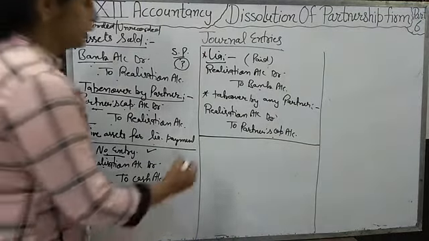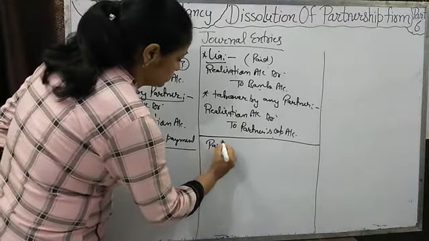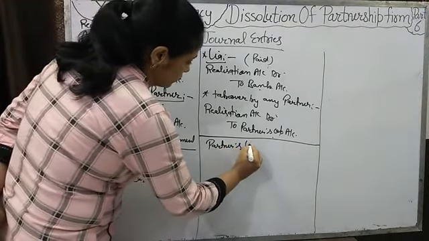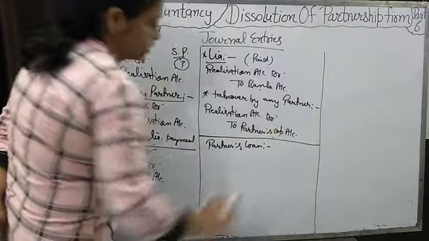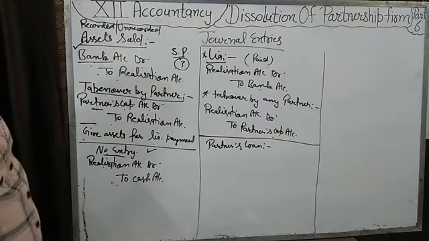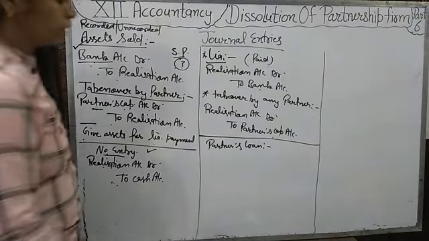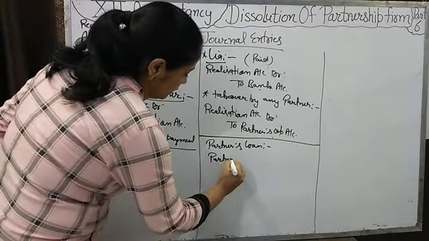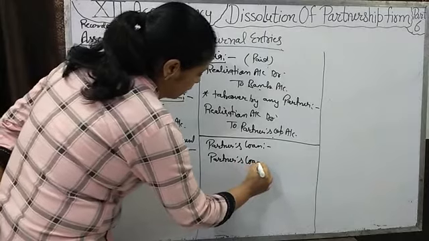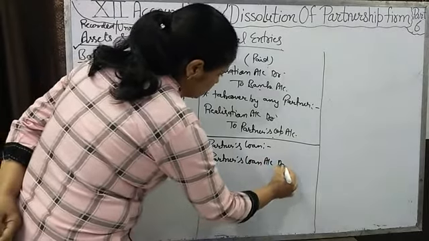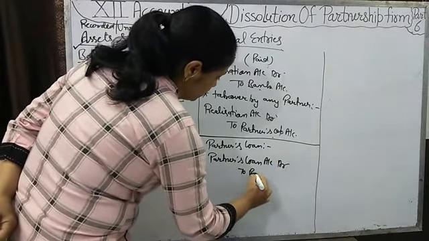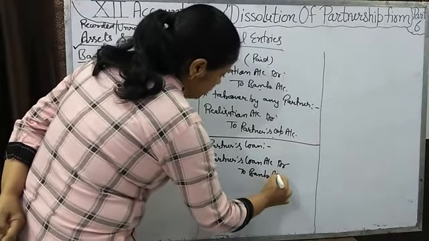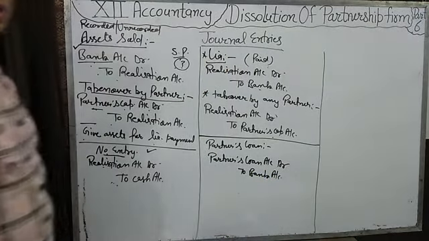Now for the partner loan, if we are making payment for the partner loan, then we will pass the entry partner loan account debit to bank, because partner loan is not transferred to the realization account.